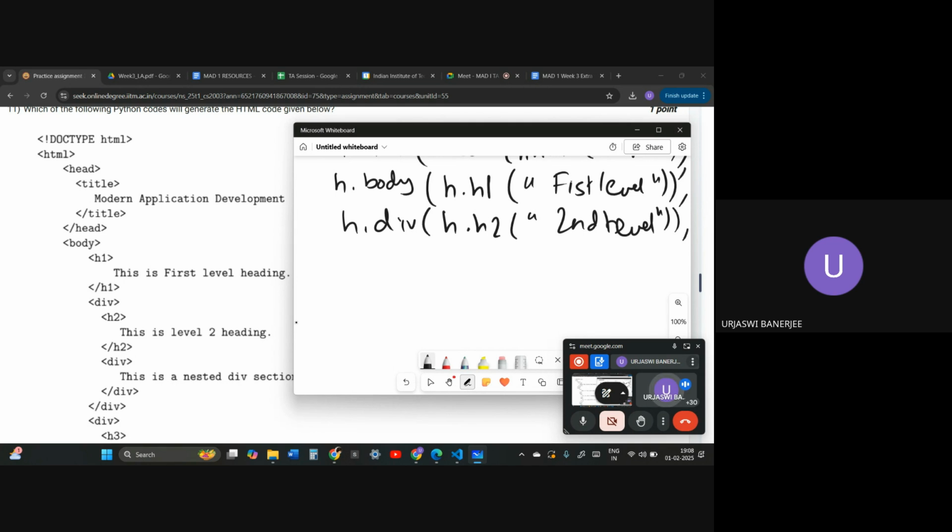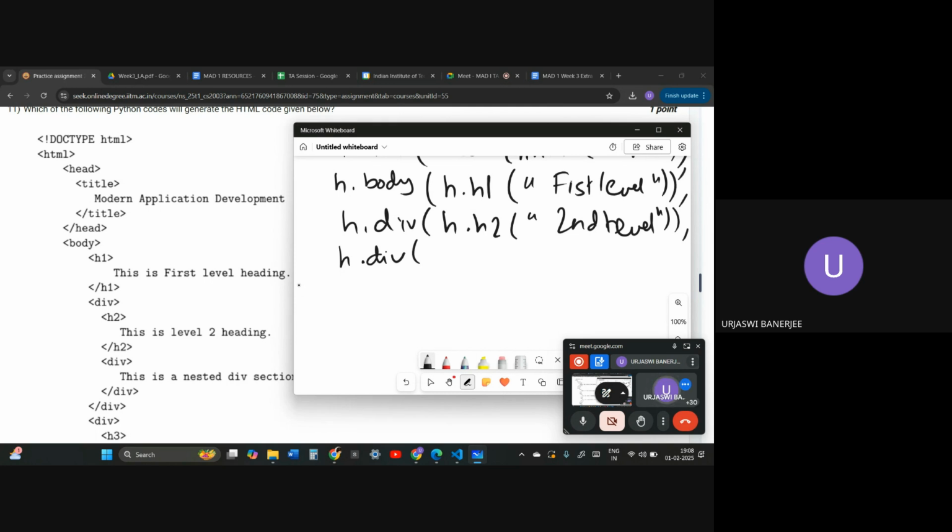This is the h1 closure tag, this is the h1 closure bracket. Then afterwards h2 has been closed, the first bracket has been closed, the h2 bracket has been closed. And then we write a comma and another div is opened, so it will be h.div again. So we are over here.